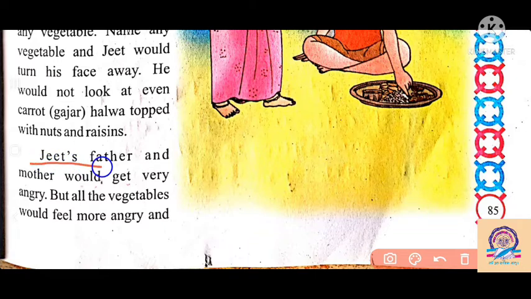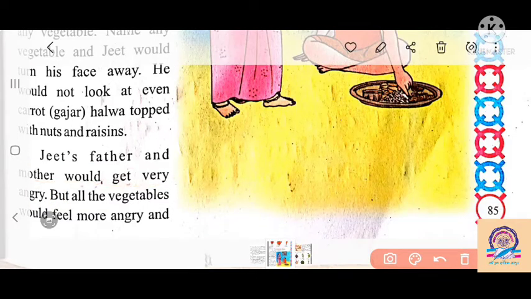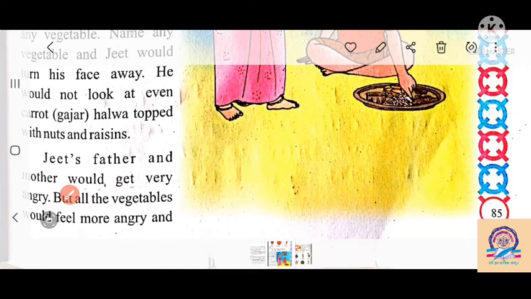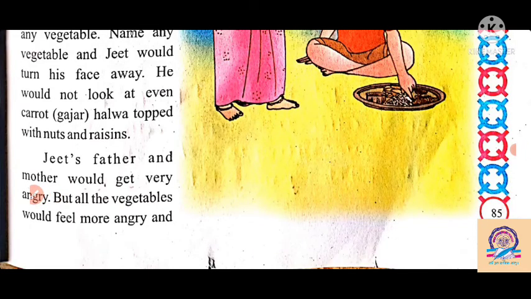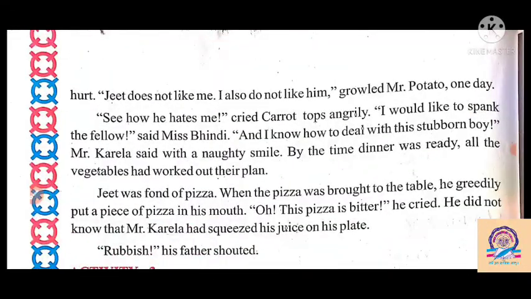So Jeet's father and mother would get very angry. But what to do? The vegetables also felt angry with him. Why does Jeet not eat us? So the vegetables also became angry with Jeet, and they were hurt. Each and every vegetable was hurt. The vegetables also disliked Jeet, because Jeet does not eat them.